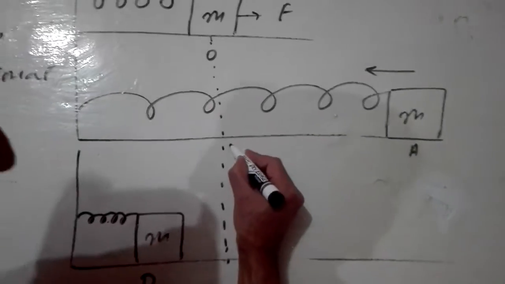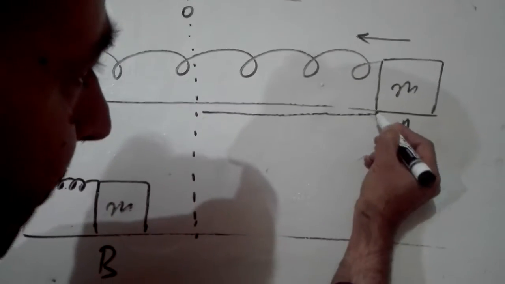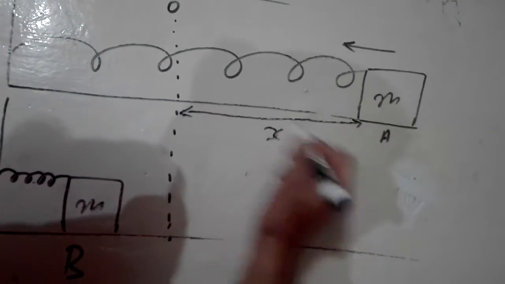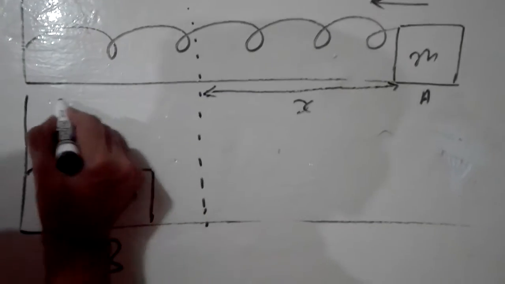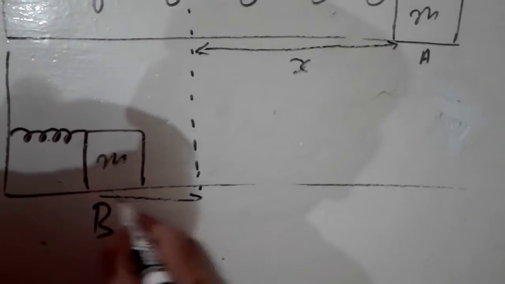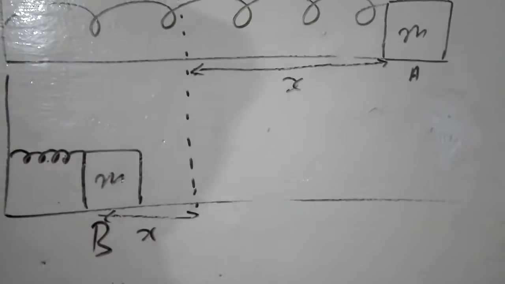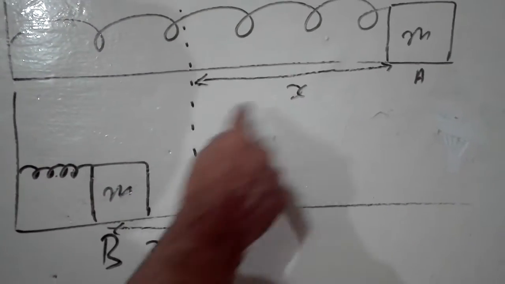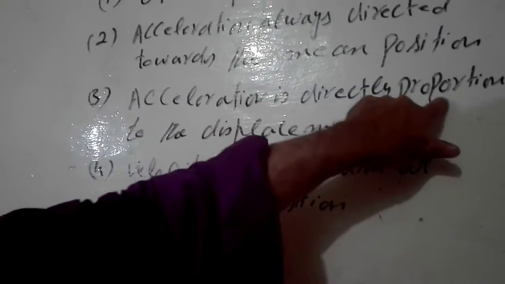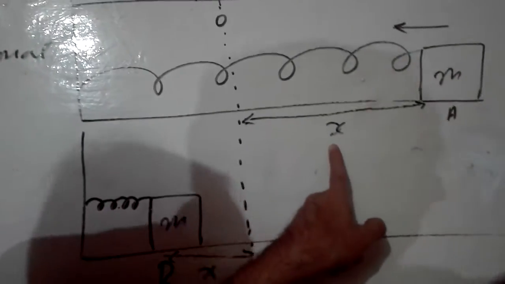So clearly I have taken from the mean position to point A, it is denoted by x. x is the displacement. I have denoted displacement with the sign x. So the third characteristic, acceleration is directly proportional to the displacement, means the more the displacement, the more the acceleration.